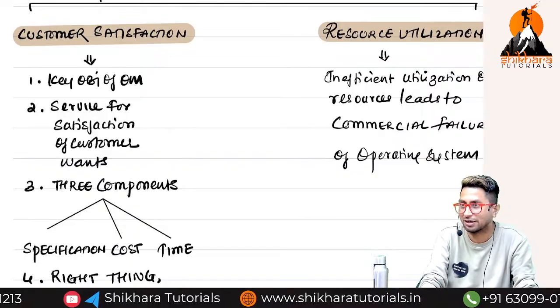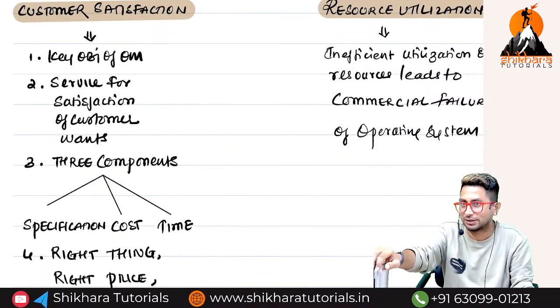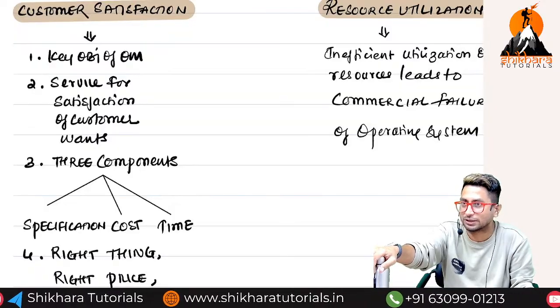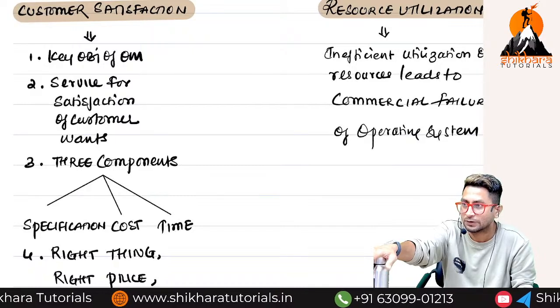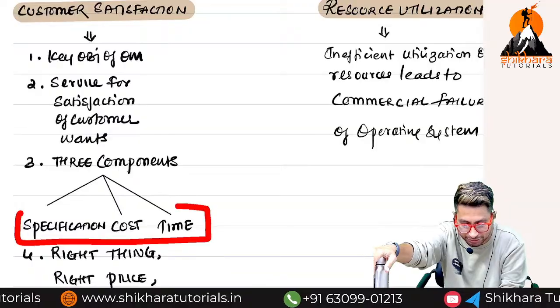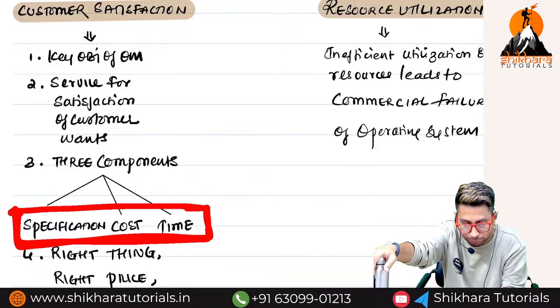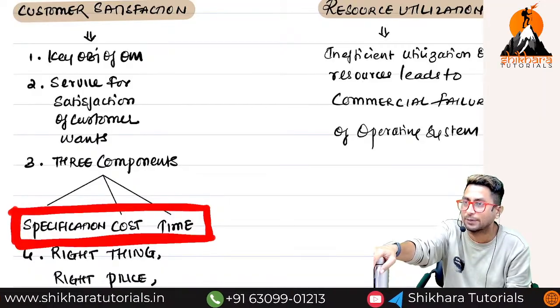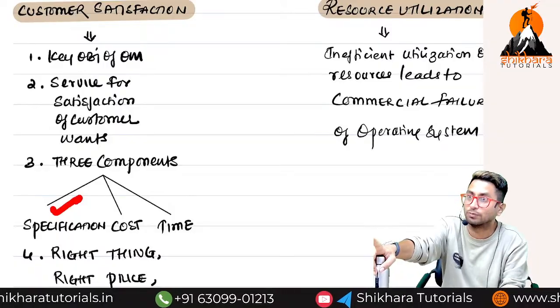RAM, etc. But if I listen to every customer, will it be easy for me to make a product or very difficult to make a product? Very difficult to make a product. That is why, in short, these three things you have to consider. If you consider these three things properly, then the customer will be happy. Provide those specifications which the customer wants. Not all, most customers want.